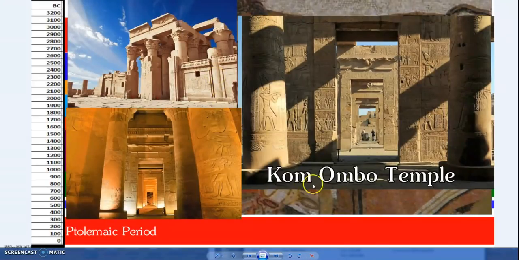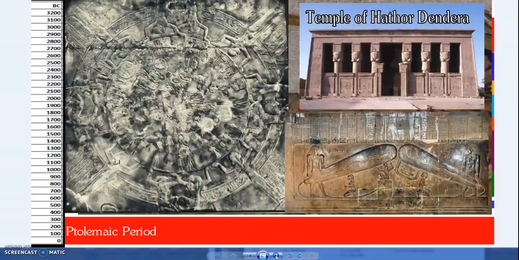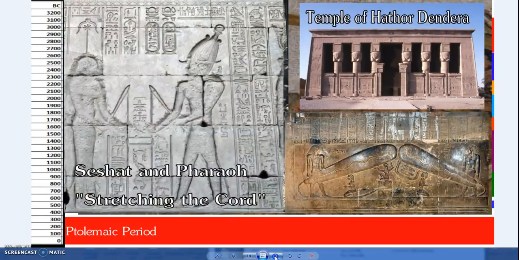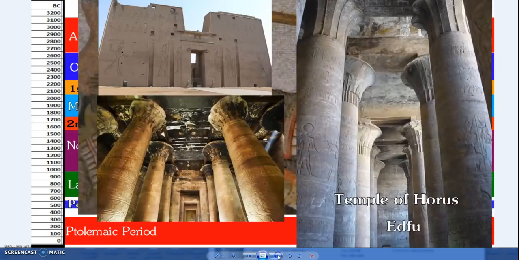But also, for instance, Kom Ombo is one example. This is actually Ptolemaic era. This was built during the Ptolemies period. It has a famous calendar there as well. Temple of Hathor at Dendera, where the light bulbs are, but also the Dendera zodiac. That is also built during the Ptolemaic period, just one of them, and also includes Seshat and the Pharaoh and the stretching the cord ceremony.